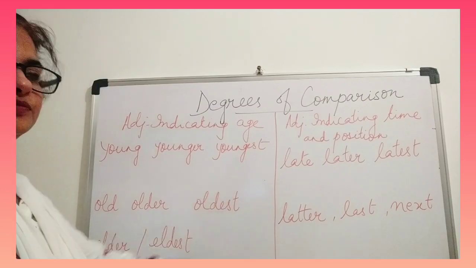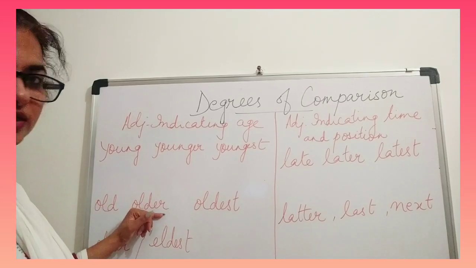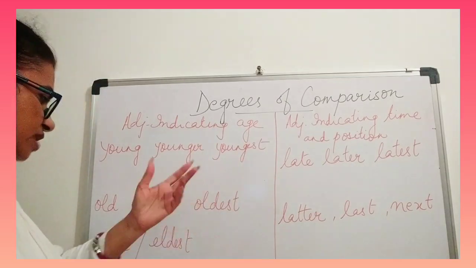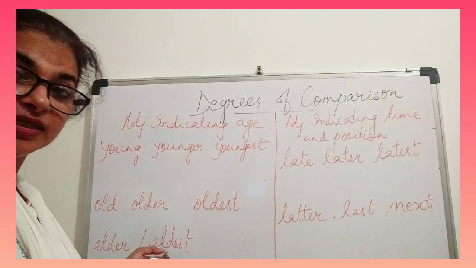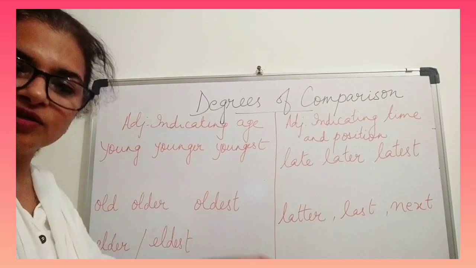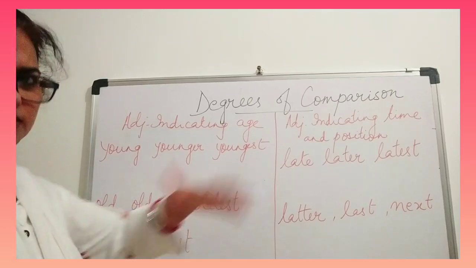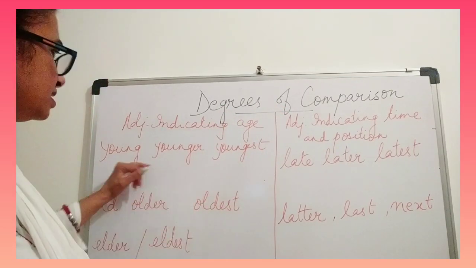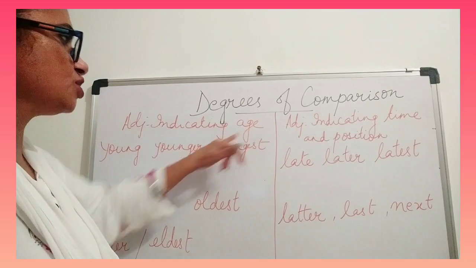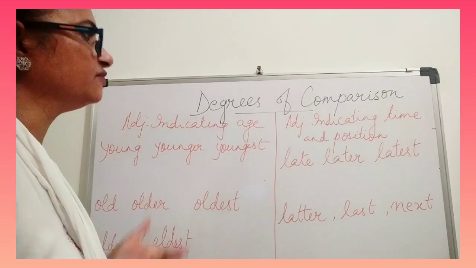Now old age, this is also in terms of age, but not in our own family. Like in the office or somewhere in the neighborhood, if somebody is there, then you can say, oh, he is older than, or he is the oldest man in the society. Now elder and eldest, this is in terms of our relatives. Suppose, oh, he is my elder brother, he is the eldest son of so and so. So this is in terms of our relatives, and that is in terms of anybody in the office or neighborhood, and this again is in terms of our relatives only, plus age. This can be both in relatives and somewhere in society.